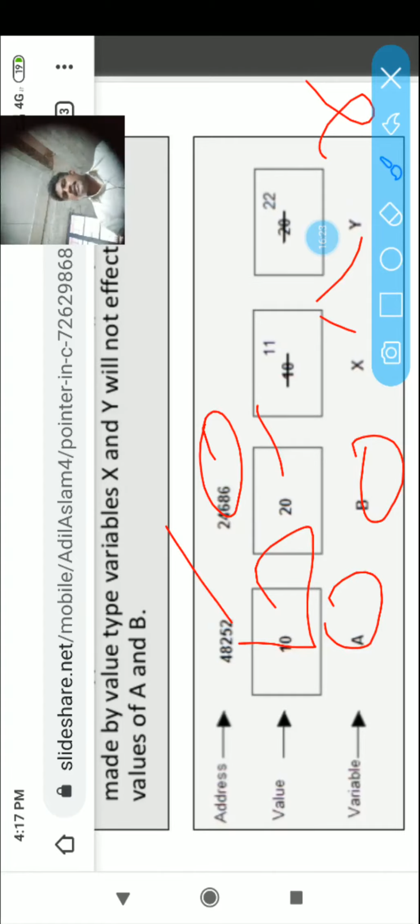In X and Y, what happened? Just pass the values 10 and 20 by default, but we are assigning the new values X equal to 11 and Y equal to 22. Now override it. So X becomes 11, Y becomes 22. When X becomes 11 and Y becomes 22, these will not affect the A and B values.